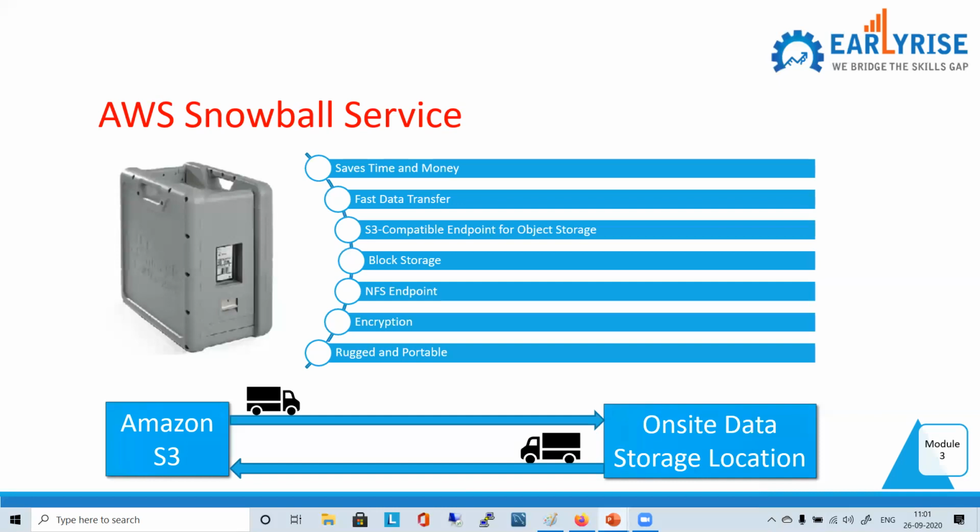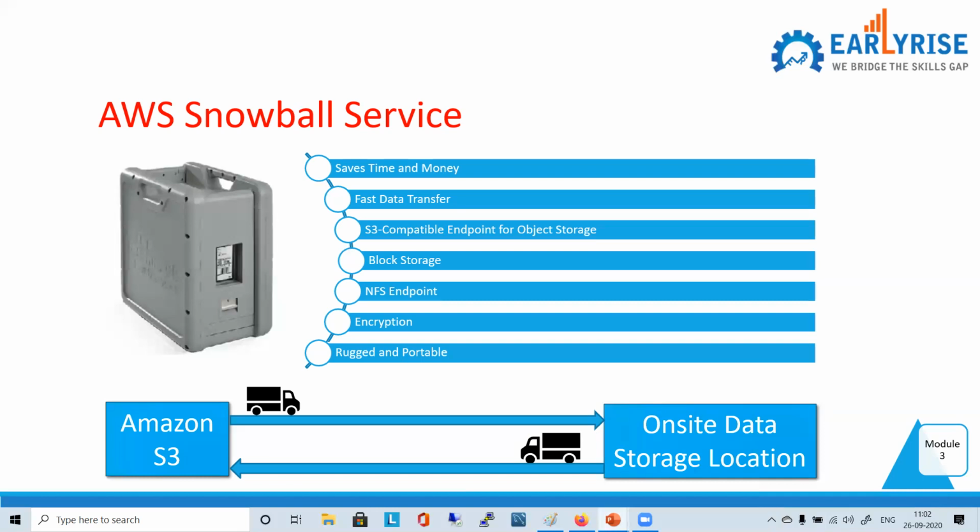So extreme remote location, whatever you may think of, some kind of military location where there is not even any kind of mobile connectivity, right? Just think of it. You think of it and think of this solution and just apply it. It will be a great option, right? So there will be the Snow family.